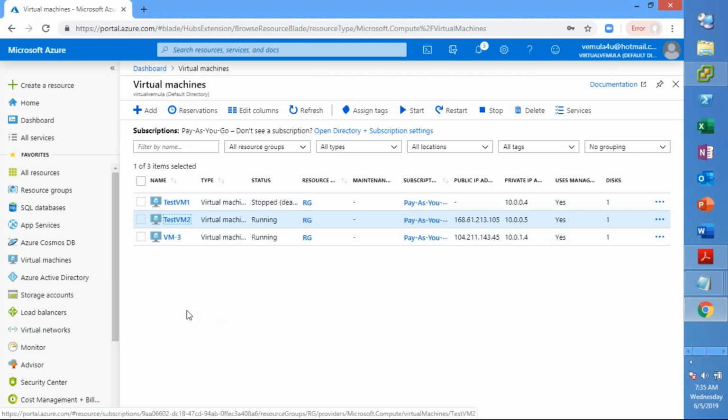That is entirely isolated. You just get a layer through which you can provision the VMs, but the underlying infrastructure you will not be able to see, and you will not be able to know on which hypervisor this particular VM is sitting, right?